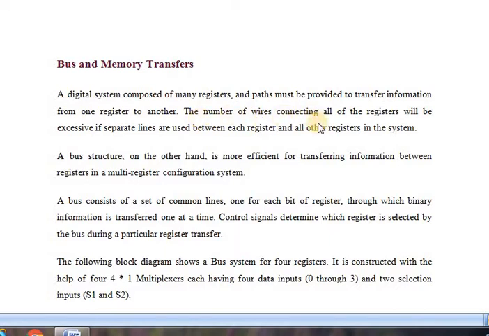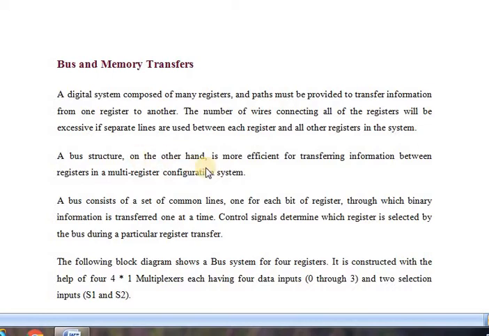The number of wires connecting all the registers will be excessive. If we use separate lines for transferring information from one register to another, that will be excessive and difficult in designing the circuit. To overcome that, we are using a bus concept.